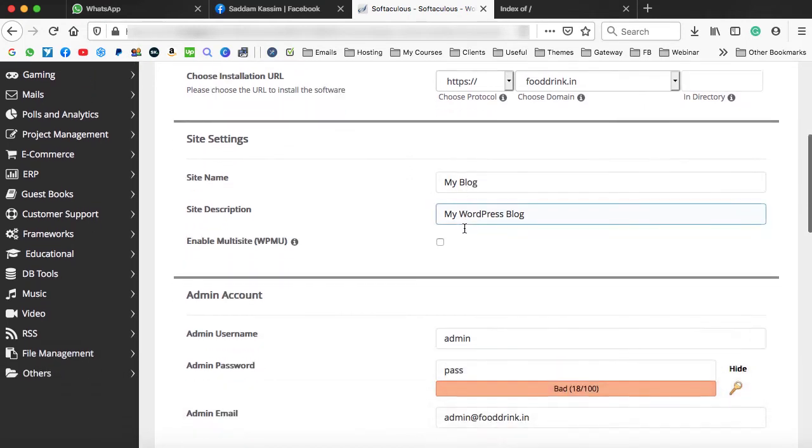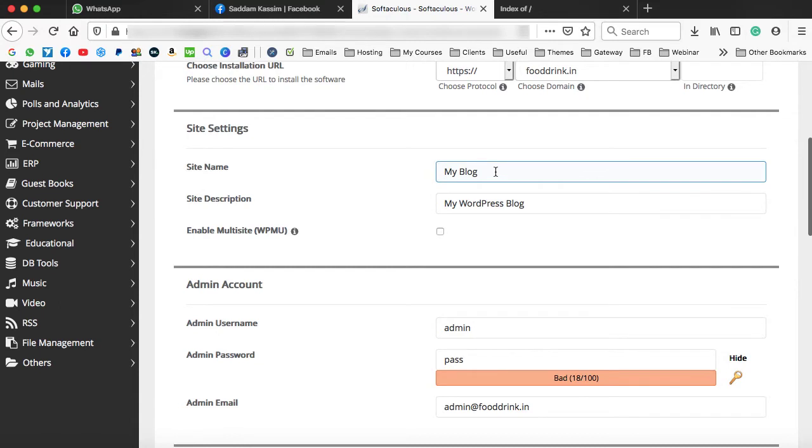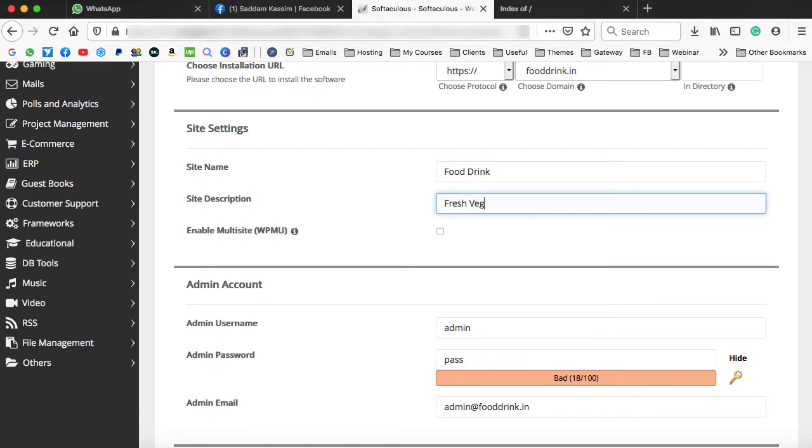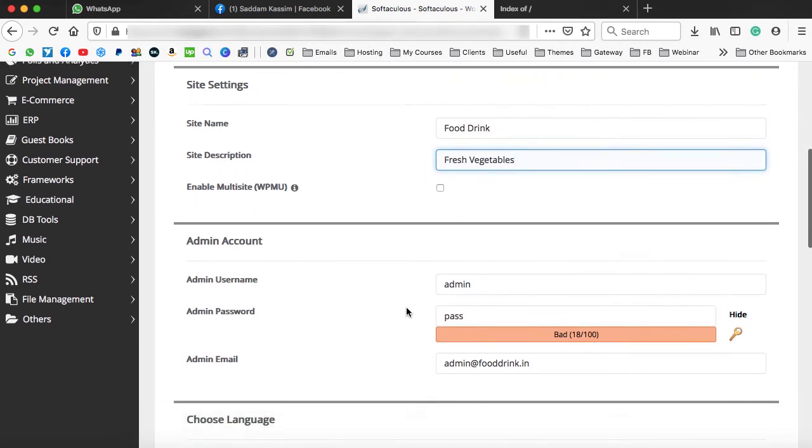Now let's scroll down. Here we can see site name, My Blog. Here you can type a site name, just like fooddrink, and here we can type a site description like fresh vegetables. You can change the site name and site description later on from the WordPress dashboard itself. I'll show you how. Now let's scroll down.